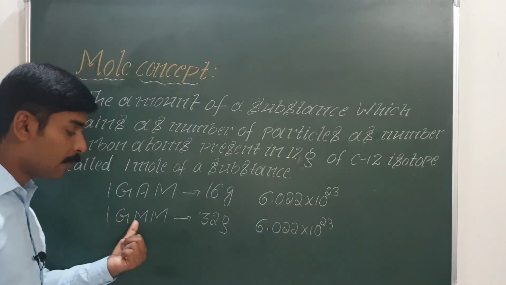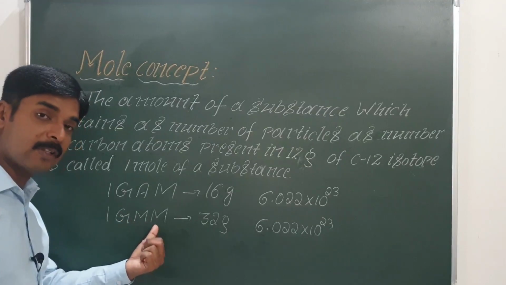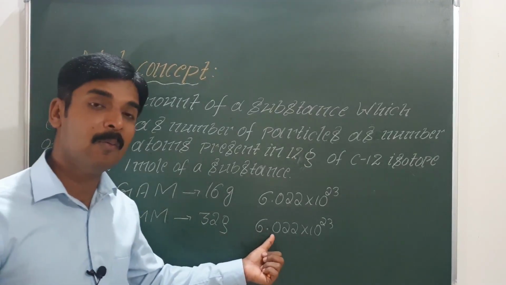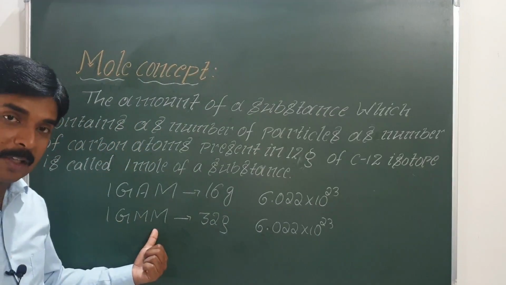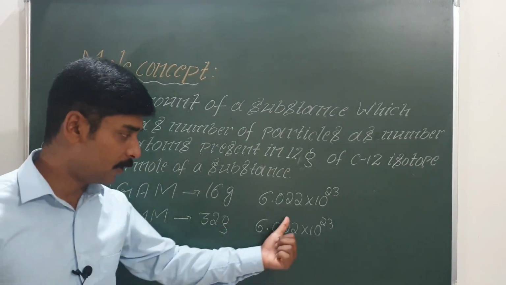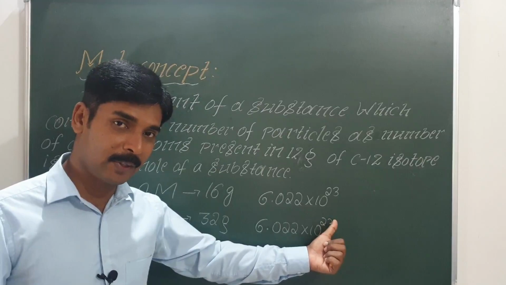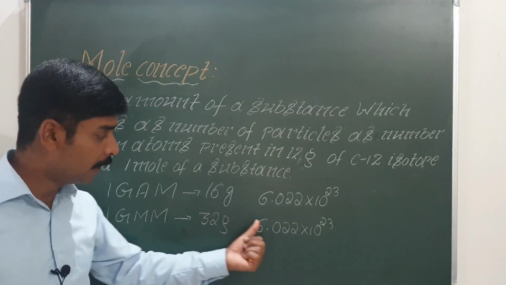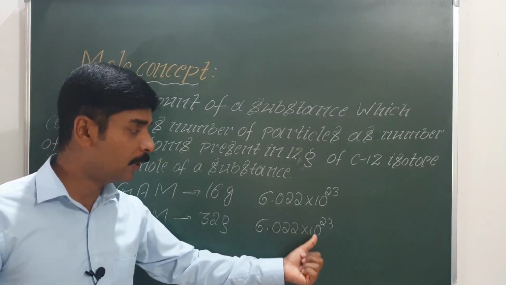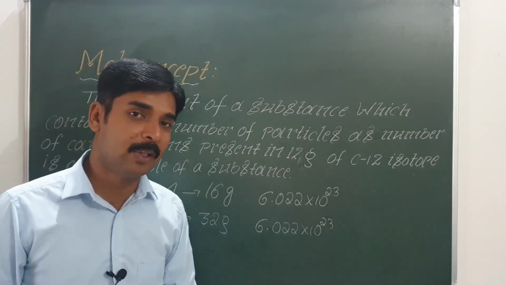So 1 gram molecular mass of any substance means 1 mole of a substance. For example, 1 gram molecular mass of oxygen means 6.022 × 10^23 oxygen molecules, or 32 gram of oxygen contains 6.022 × 10^23 oxygen molecules.